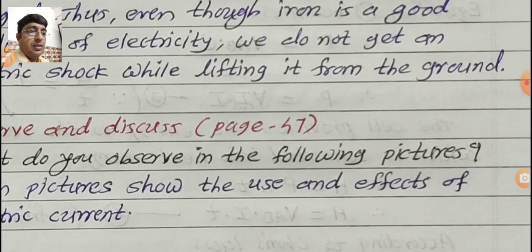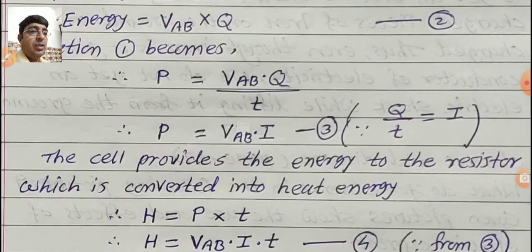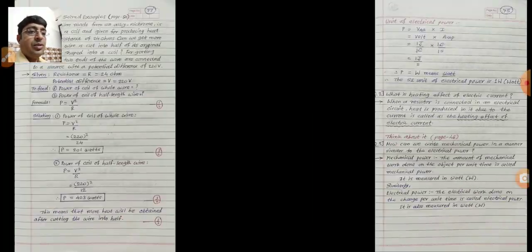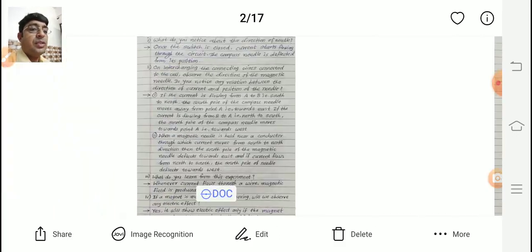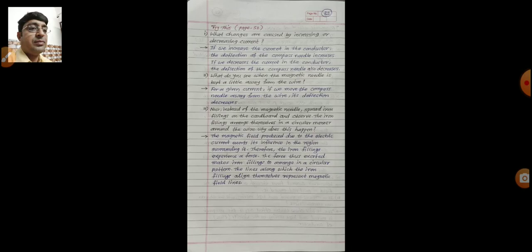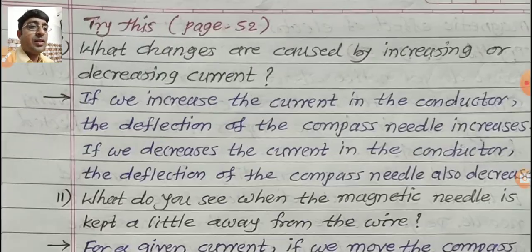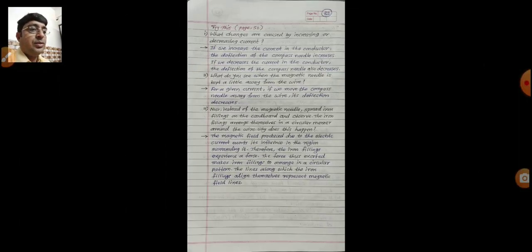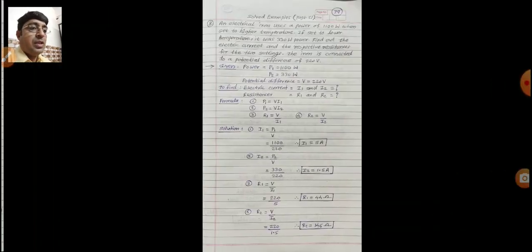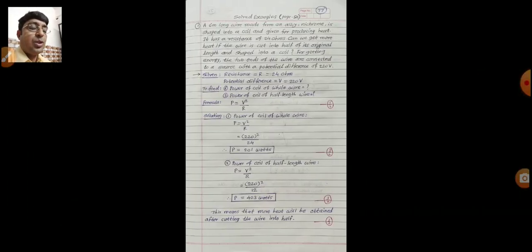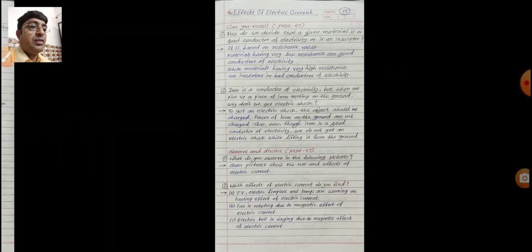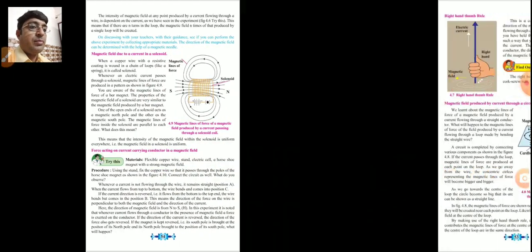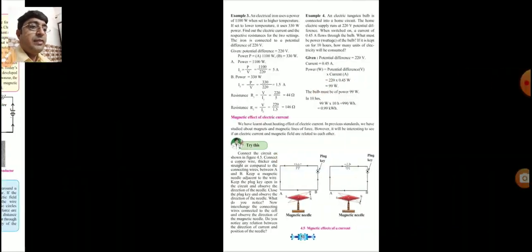So all answers are given on these pages. After 1 hour I will give the assignment number 5 related to today's topic. So use your brain power, try this, and even solve the numerical problem, how to solve that. Use this pattern in the board exam. So that is very important.